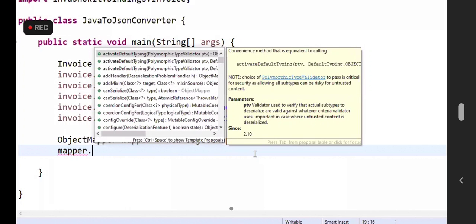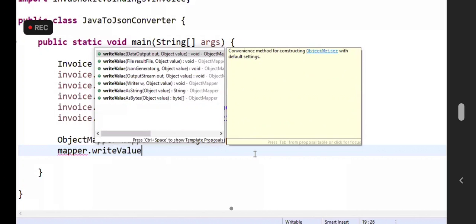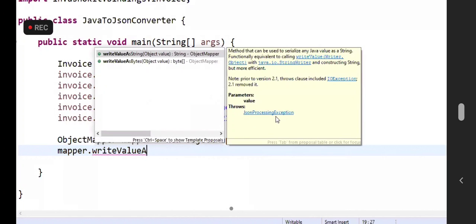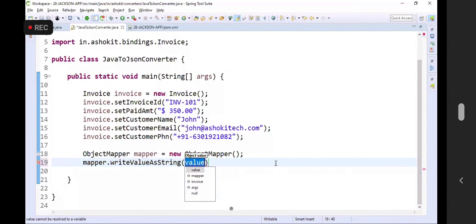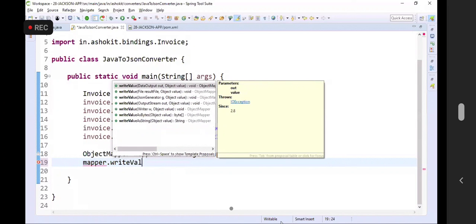Mapper dot write value as a string. What is it going to give us? It is going to take the object and give the string. Mapper dot write value.